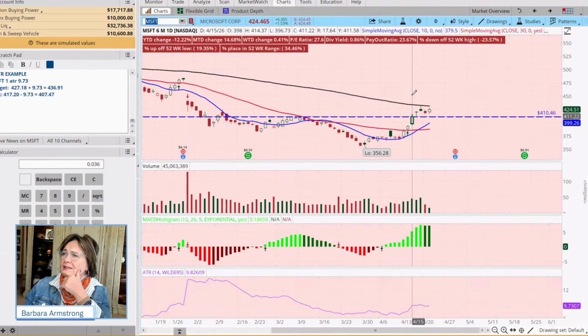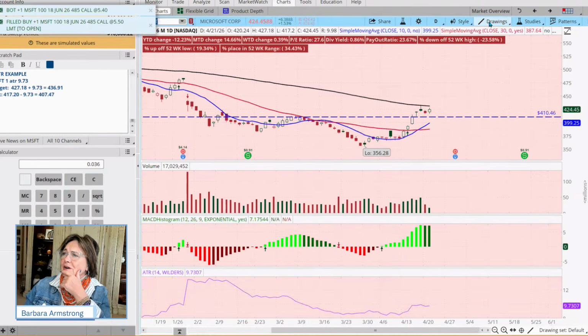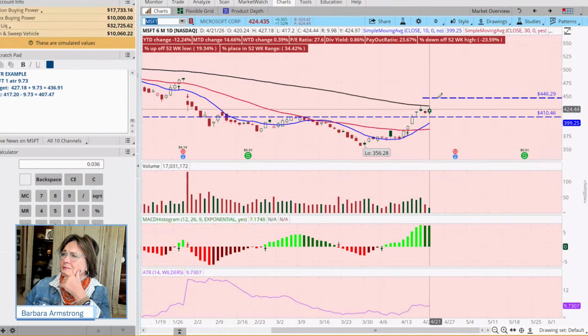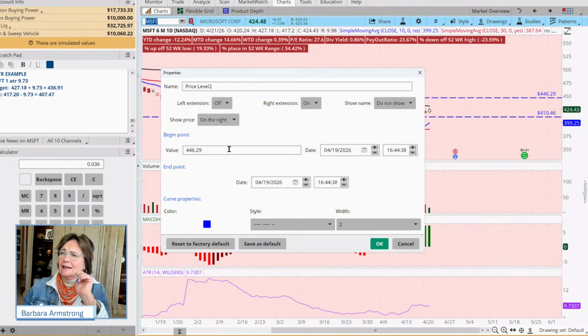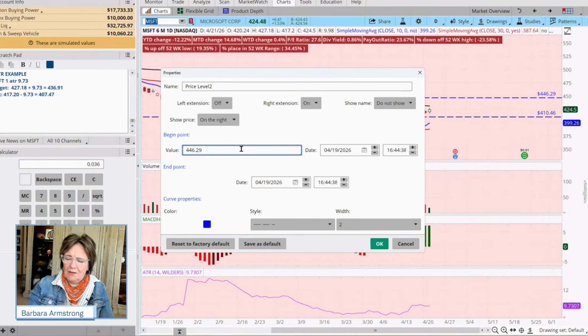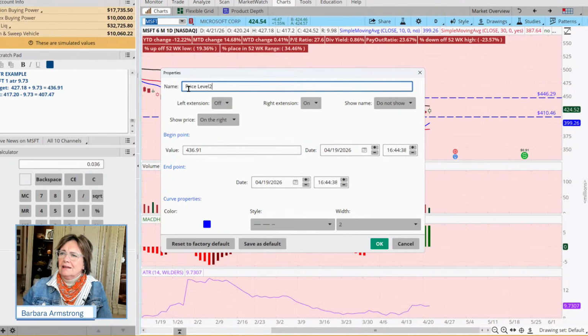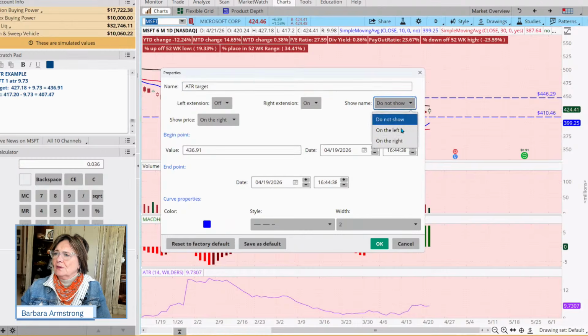Now, if we want to put this on our chart, we can come out here and just draw a line. I don't really worry about where I draw it, because then I come in and edit it and say, okay, 436.91, that is my ATR target. And we're going to show that on the right.